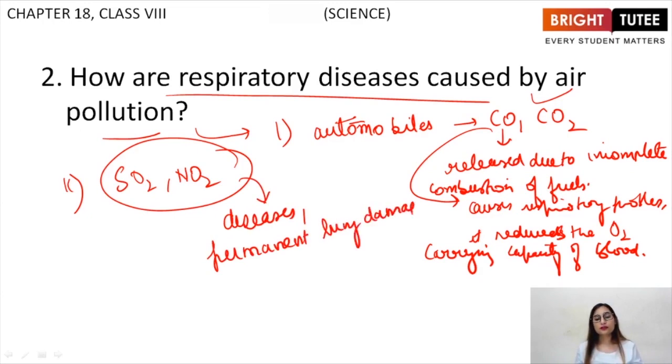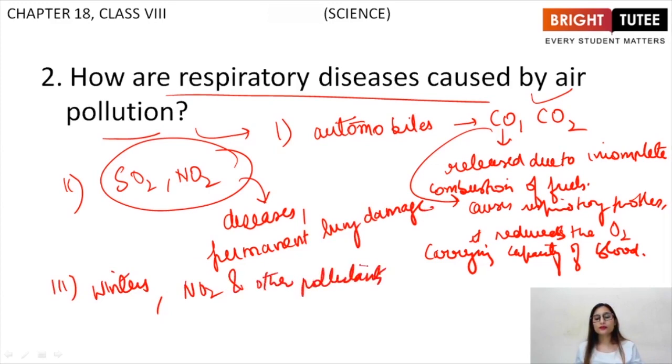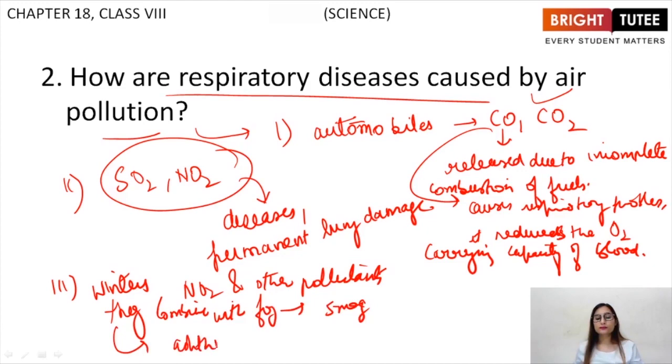Now thirdly, during winters, nitrogen dioxide and other pollutants combine with fog to produce smog, which ultimately causes asthma, wheezing in children.